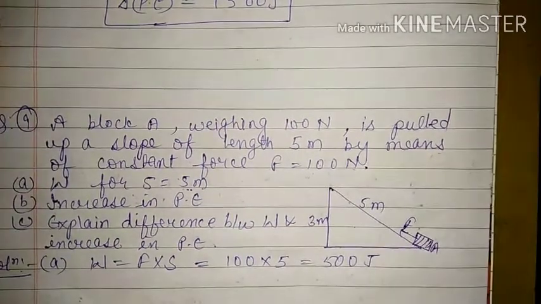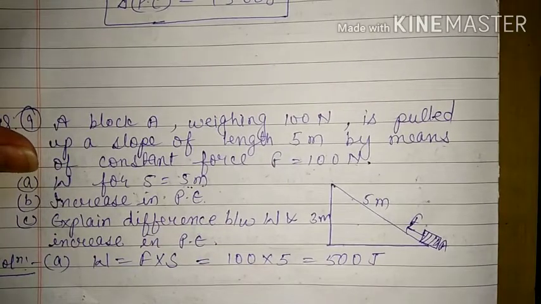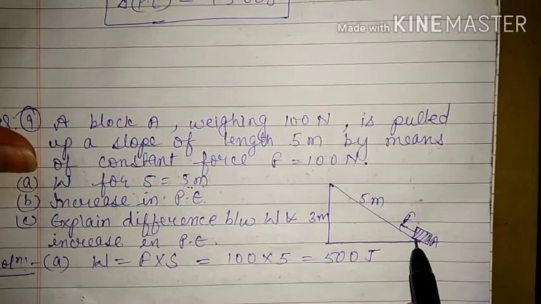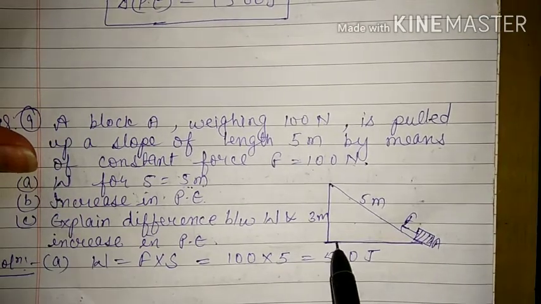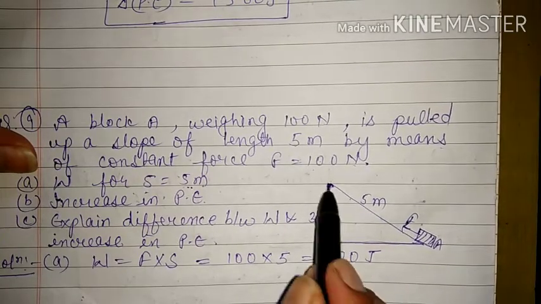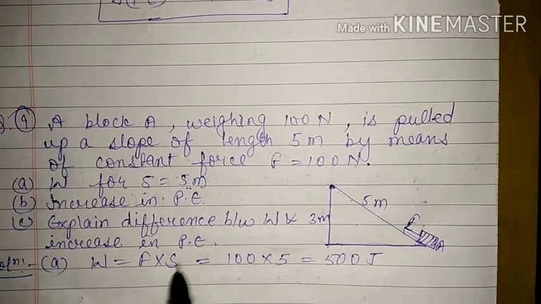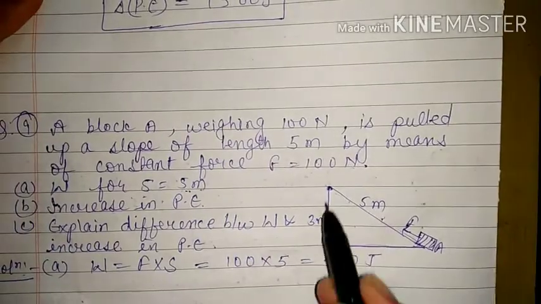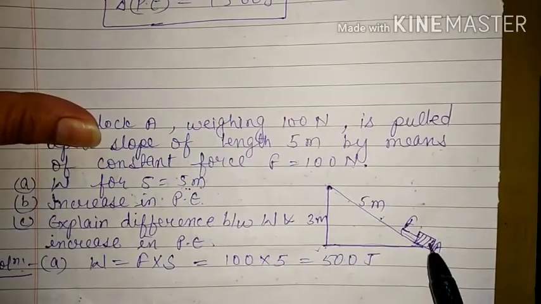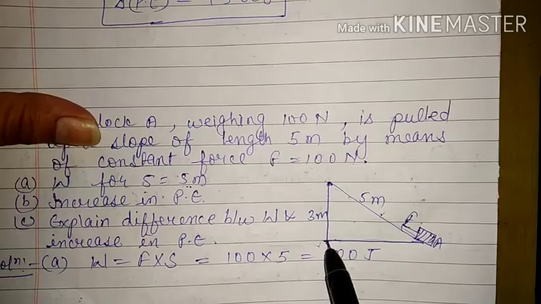Okay. And the second thing is increase in the potential energy. See, in potential energy we will take height only, that is the vertical height. Initially the object was here, that means you can consider it here, and now the object is here, that means we have to take vertical height, and we know that this is not vertical height. See, this is difference between displacement and height. Displacement is this one, whereas height is this one. So when we calculate potential energy or increase in potential energy, both the things are same. We have already discussed that here we have considered potential energy is equal to 0.